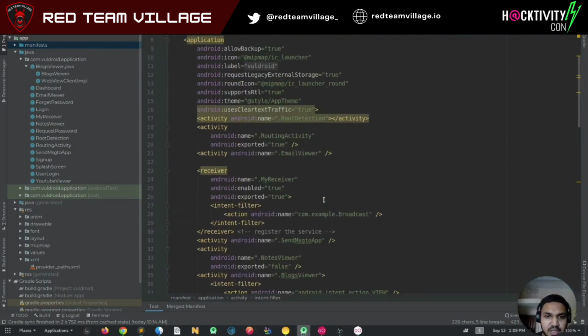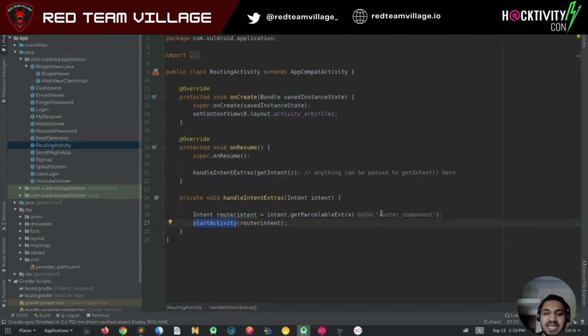If you see the manifest, the routing activity is exported, set to true. So any application will be able to open this and pass the router component.